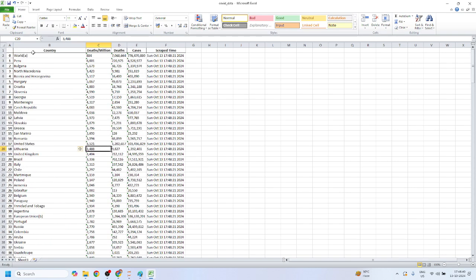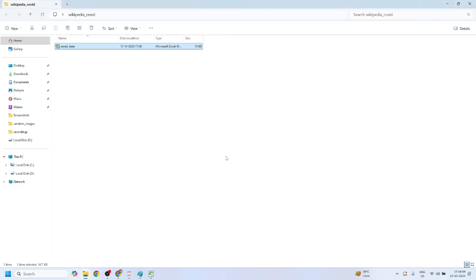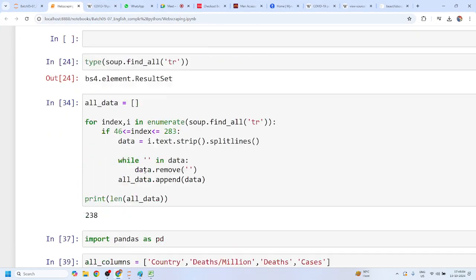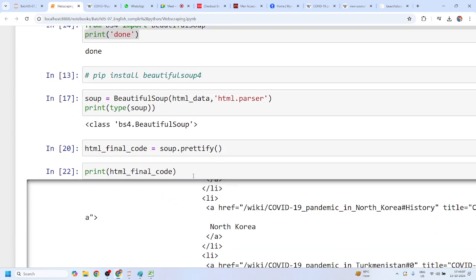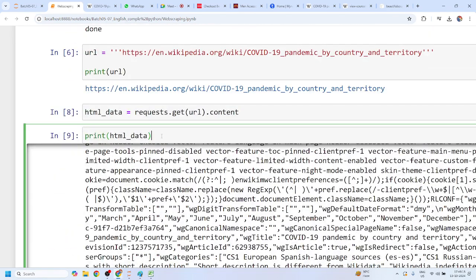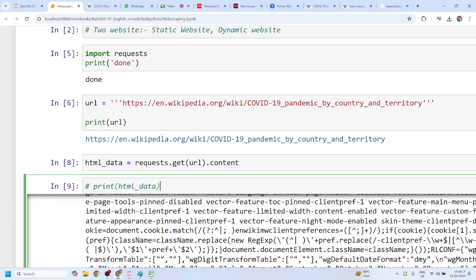So in this way, you can scrape any website, whether it is a dynamic website or a static website, right? So let me run this code. Last time that we scraped this website was 17:48. Let me wait for some time, like 17:49 or 50, right, Mohit? Yes, sir. I'll run all the code again. And I think there is no such requirement of printing this HTML code, is it, Mohit? Let me comment this out. No, sir. Again, I don't think there is a requirement of printing it here, right? Let me comment this out.